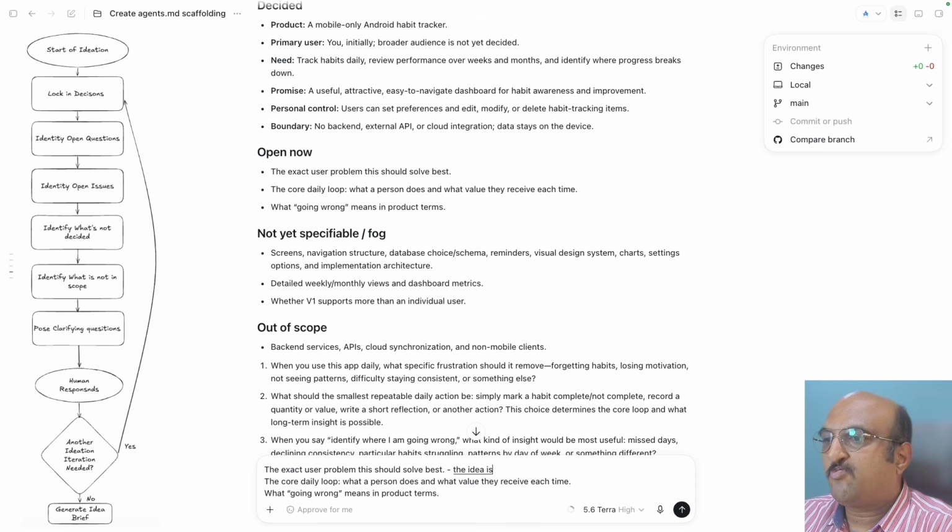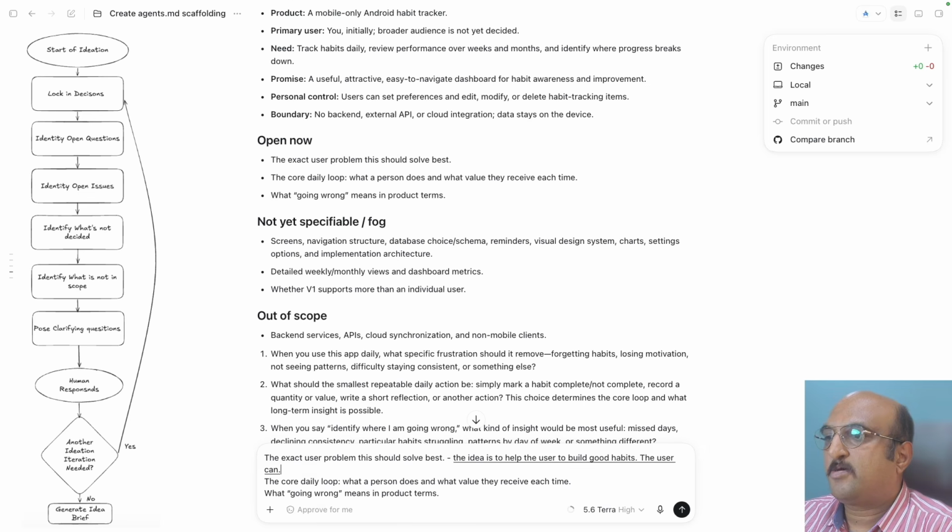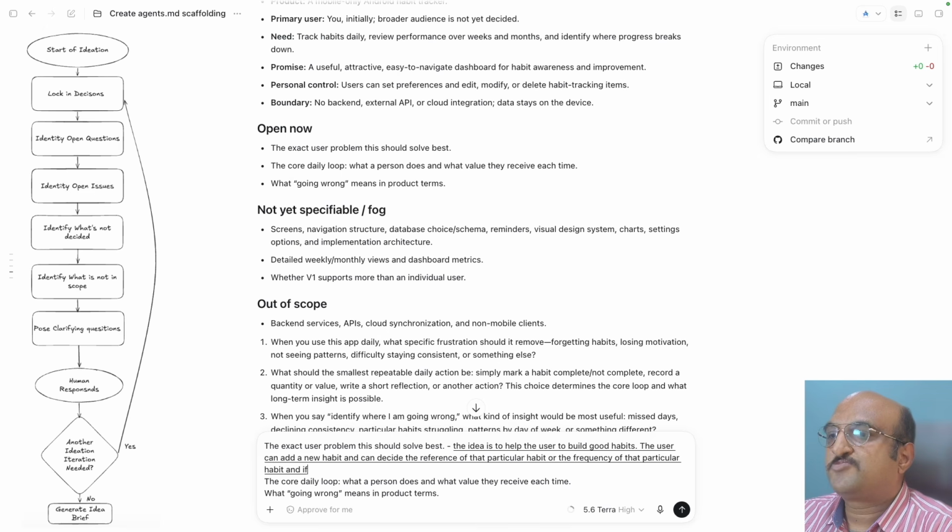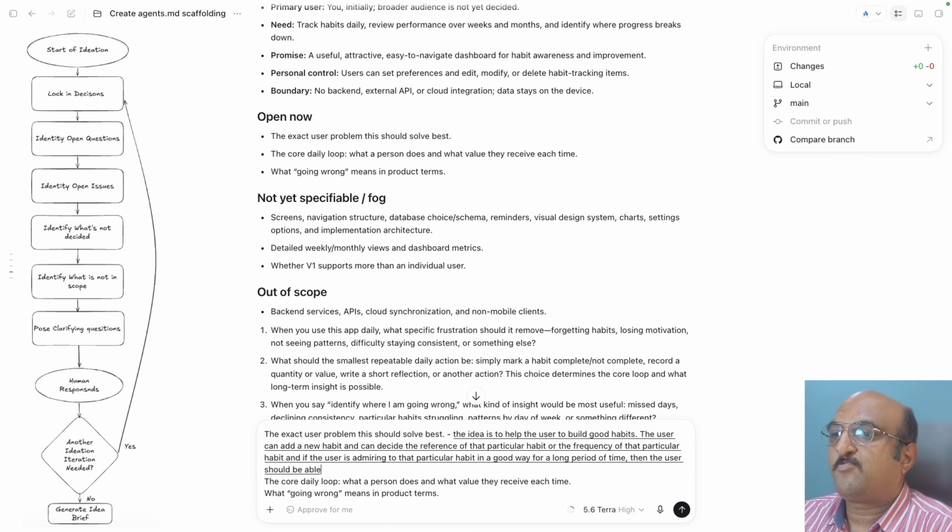The idea is to help the user to build good habits, full stop. The user can add a new habit and can decide the recurrence of that particular habit or the frequency of that particular habit. And if the user is adhering to that particular habit in a good way for a long period of time, then the user should be able to say that they have inculcated that particular habit and they have not broken the streak. That's the whole idea.